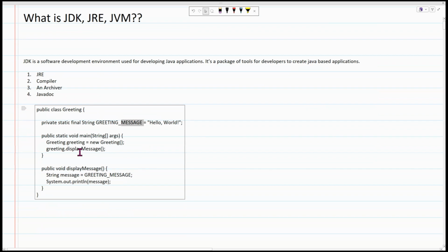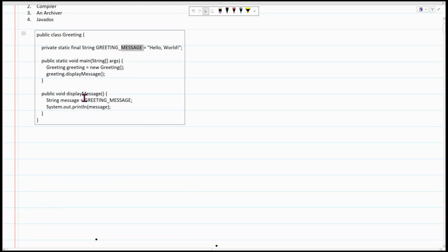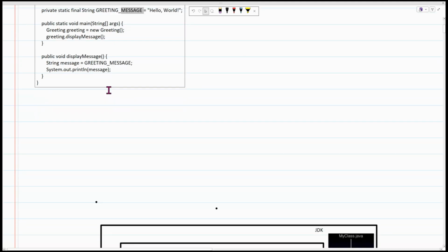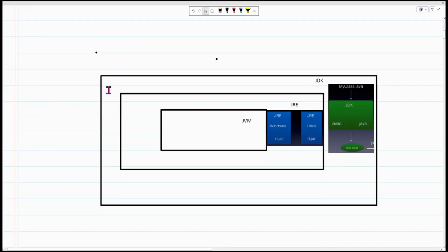Say this is my application, which is just printing hello world using this display method using a greeting object. How does that print? What happens internally? First, whenever you run javac with the class name and execute that, it calls the compiler, and it converts your class into bytecode. Actually, you can also skip the compiler and start writing your code in bytecode format, but don't try, it's not easy.